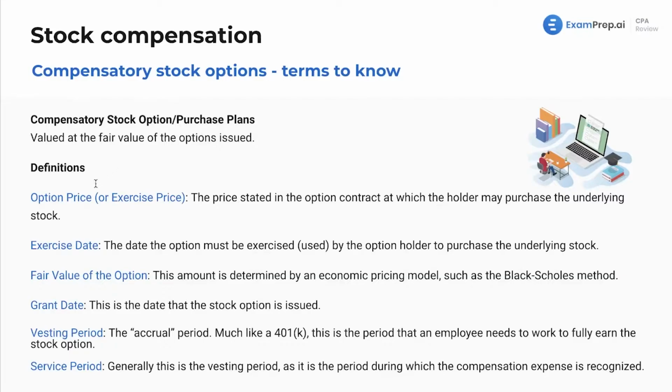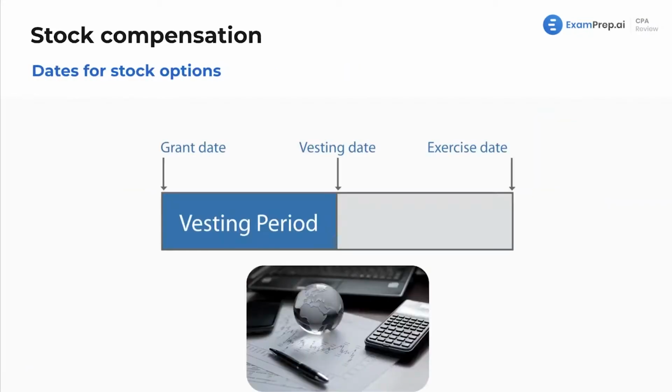What about definitions? We're going to see this chart in a second. This is important. Think of this like your 401k as well. You've got your vesting period. Maybe you have to work at your company for 5 years. This is when you can begin your 401k. The matching happens during the vesting period. The vesting date ends. The exercise date in this case would be when you exercise the stock options. In the 401k example, that's when you can leave and take your money with you.